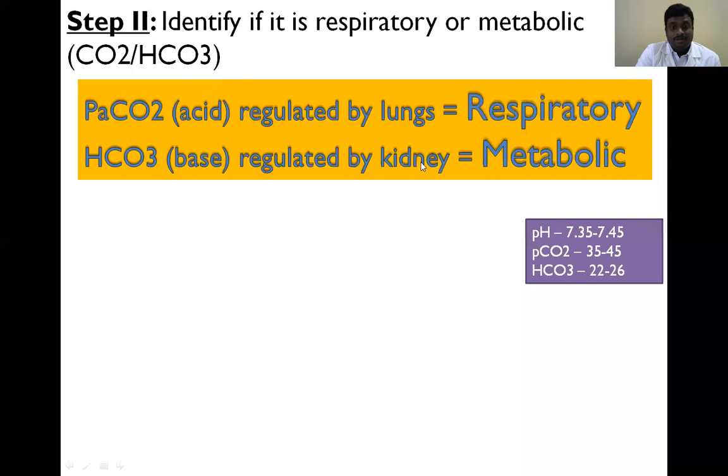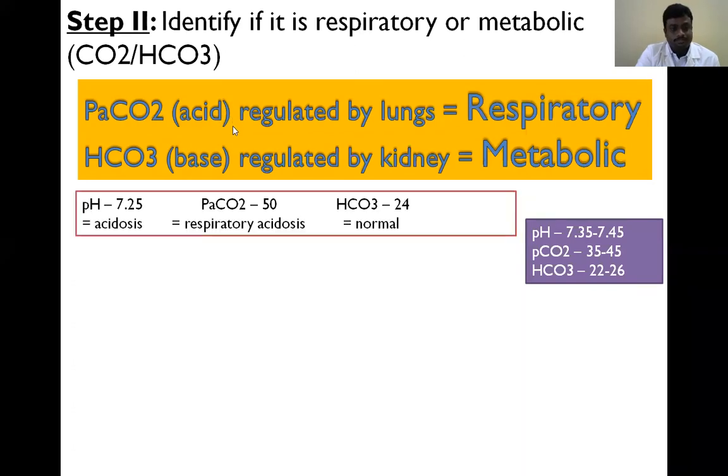Bicarbonate is regulated by the kidney, so in case of any kidney problem, there is a chance of producing abnormal bicarbonate. If there is any lung problem, the partial pressure of carbon dioxide can be either increased or decreased. First example, one patient report: pH is 7.25, partial pressure of carbon dioxide is 50, bicarbonate is 24. Here on the side you can see the normal ranges.